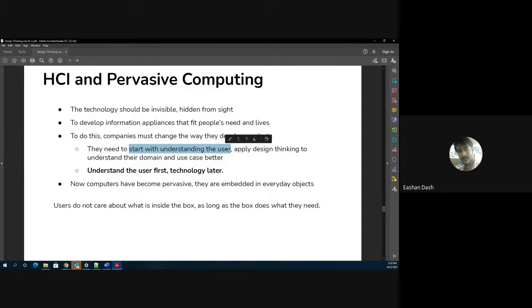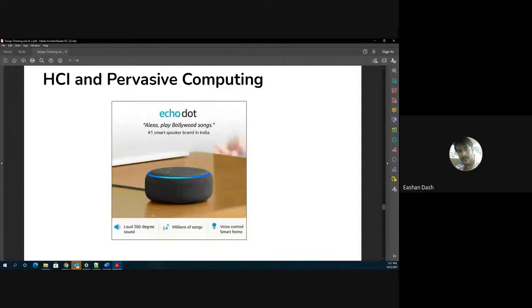So because the user behavior is changing, the user psychology is changing, the companies must also change their way of developing the products. For this, they have to understand the user first, apply the design thinking process that we saw yesterday, and look at it on a domain by domain basis, case by case basis. The biggest takeaway, if I were a company, if I were to have a startup, or if I were to make a product tomorrow, would be to understand the user first and then come up with the technology later, right?